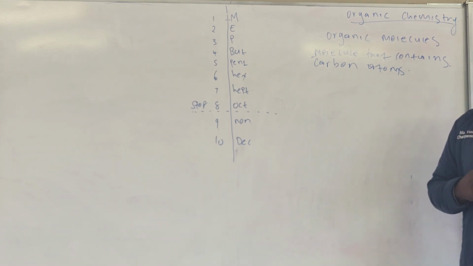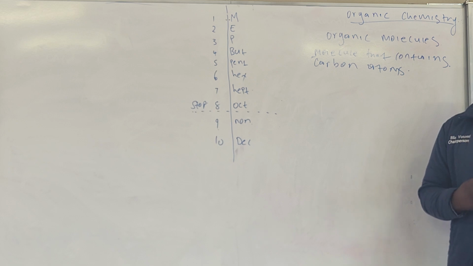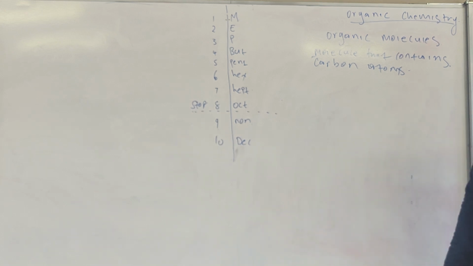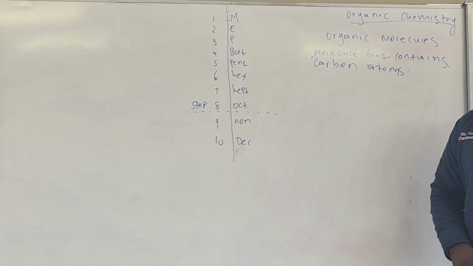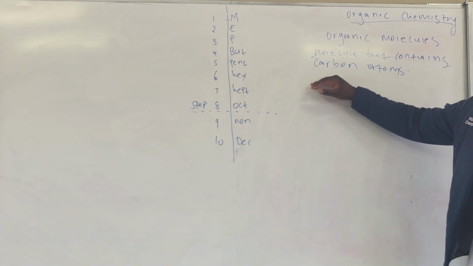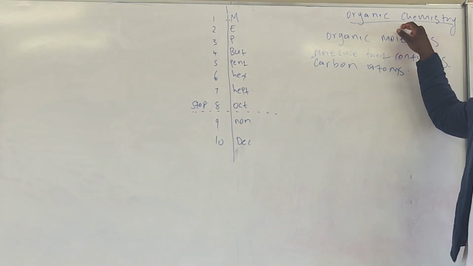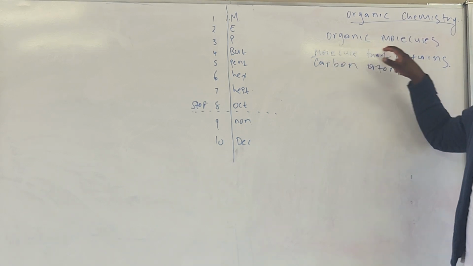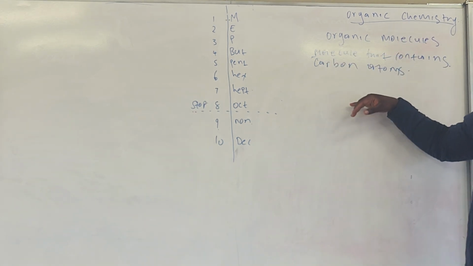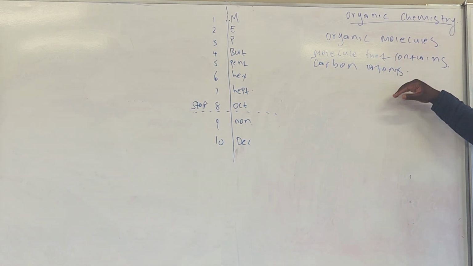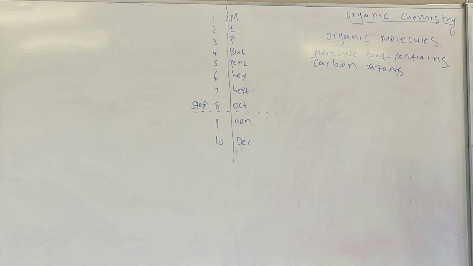In this topic, we've got many definitions, unlike in vertical projectile, where we have only two definitions. So we're going to do organic chemistry because we're going to talk about organic molecules. These are molecules that contain carbon atoms.